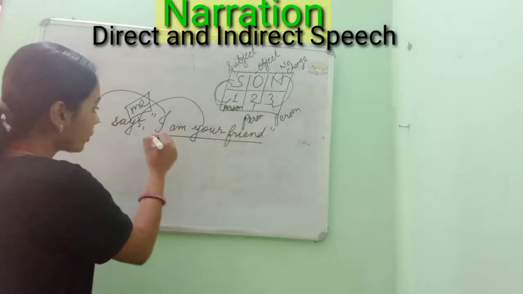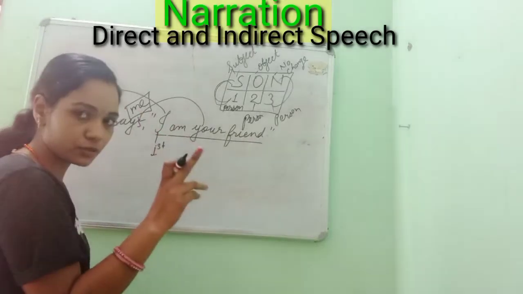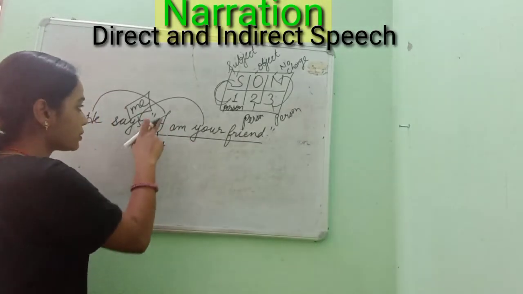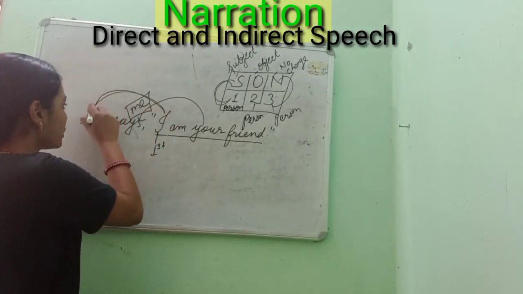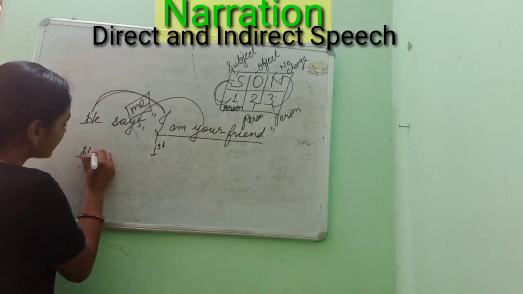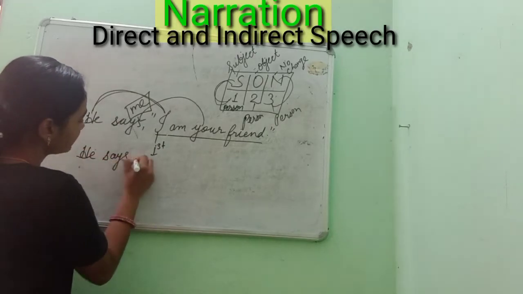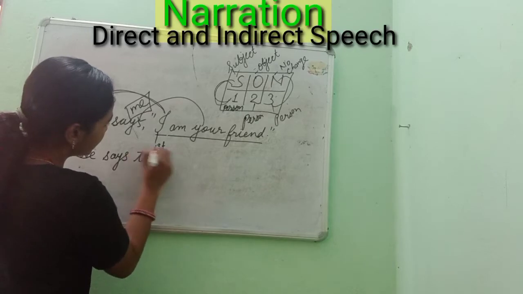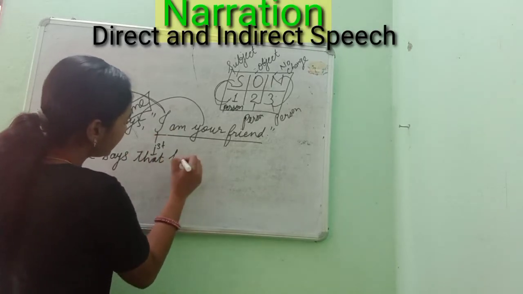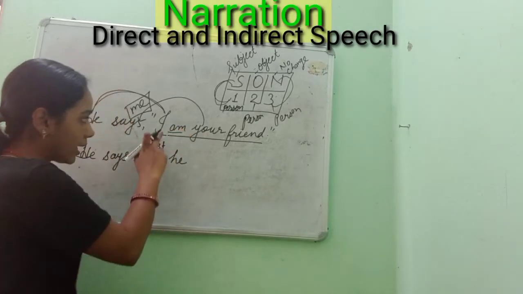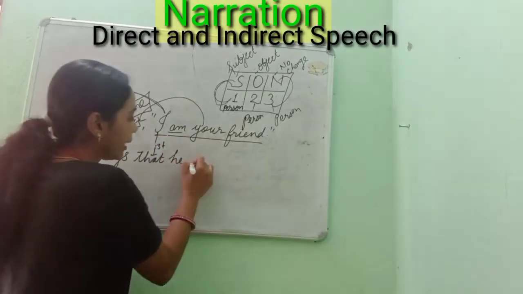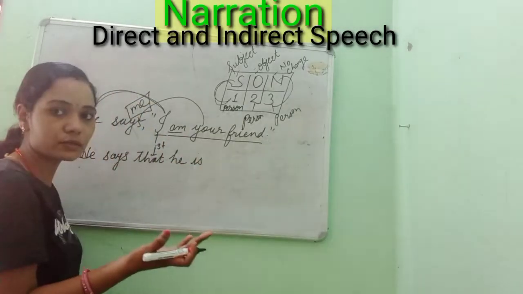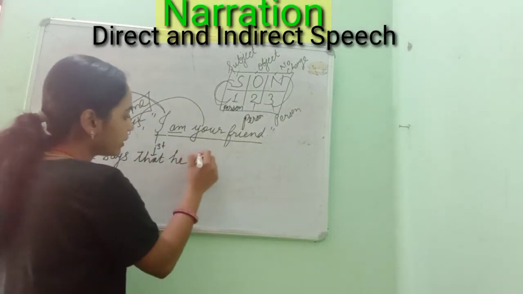Is that clear? So here I is first person. We must know I is first person. So the first person has been changed according to the subject. So here I will be changed into he, and now am. With I we put am, so with he I am putting is. As we know the subject verb agreement, here I need to put is.